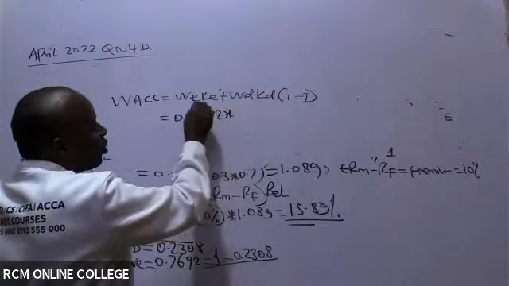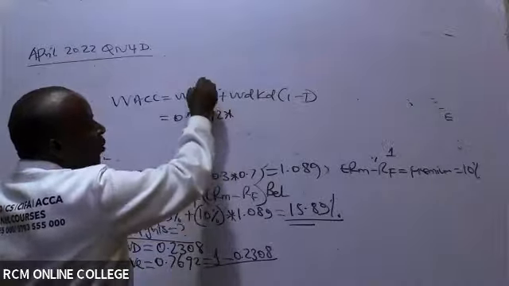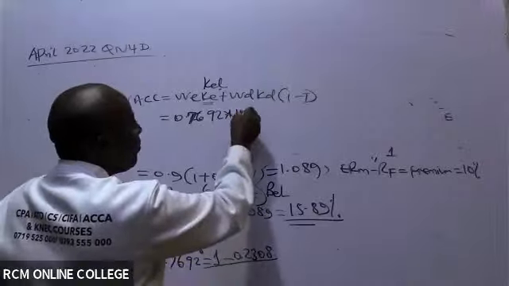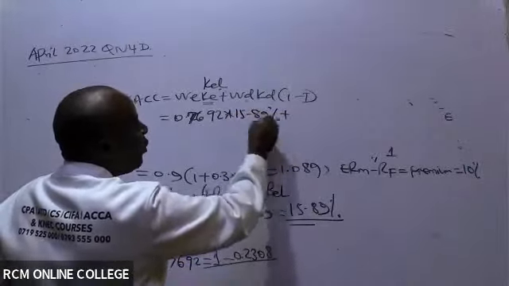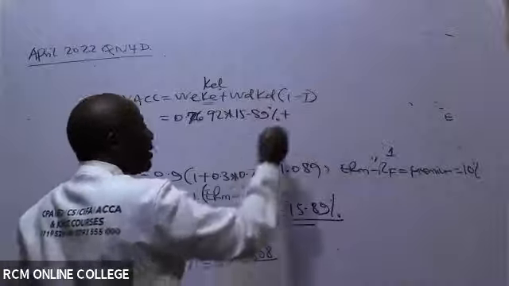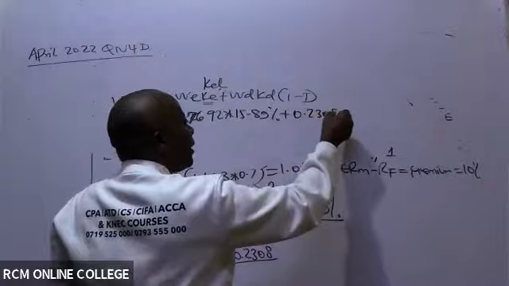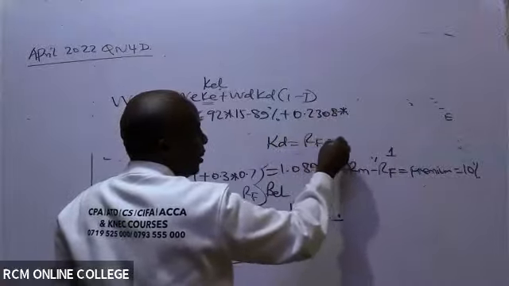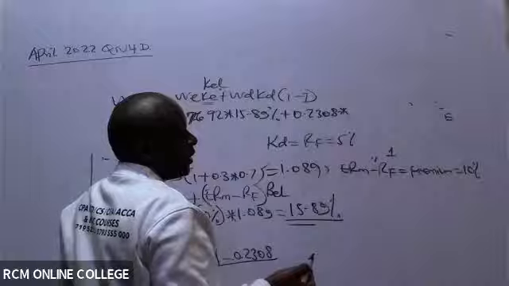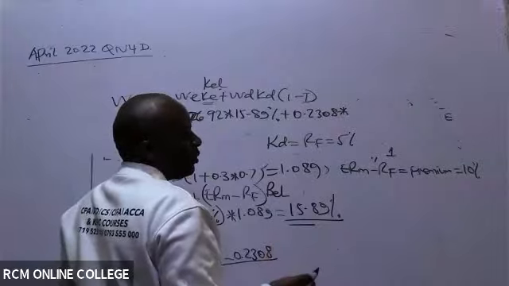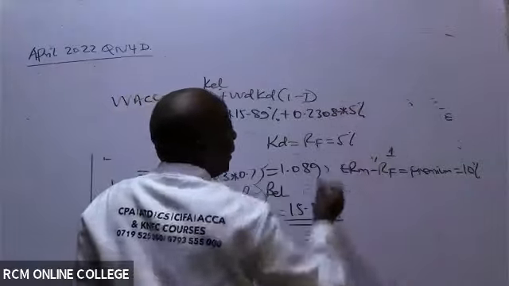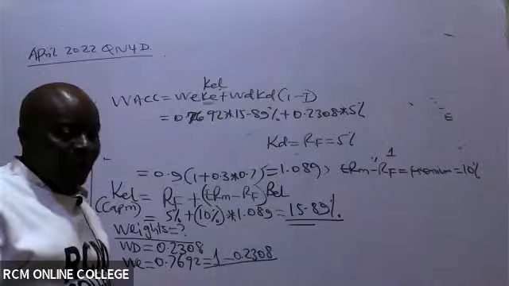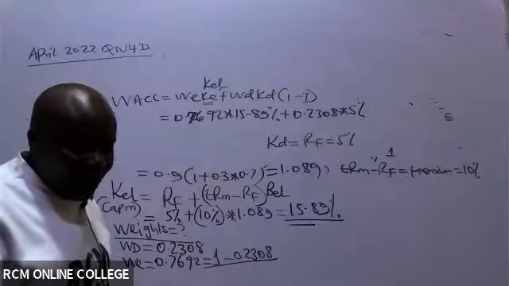0.7692 times cost of equity levered. This scale, we have it somewhere. It is here, it is 15.89%. The weight of debt we have: 0.2308. KD, they have told us, is the same as risk-free, which is 5%. So times 5%, which will end up giving us what figure, ladies and gentlemen, as our WACC?